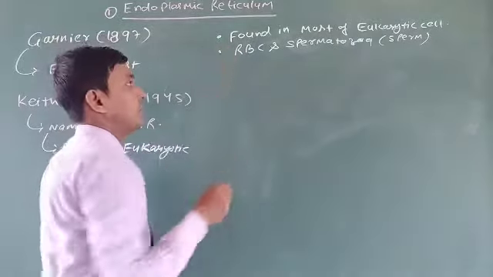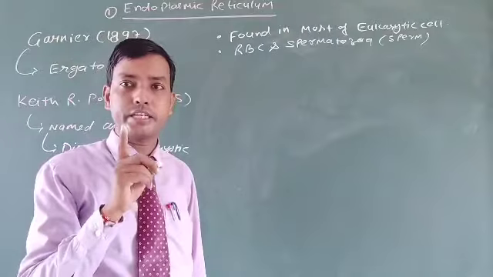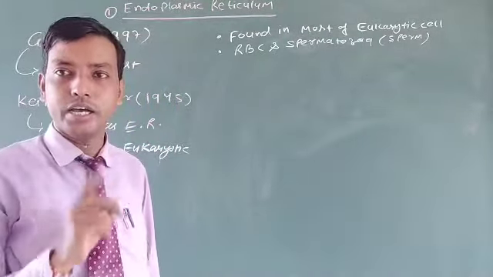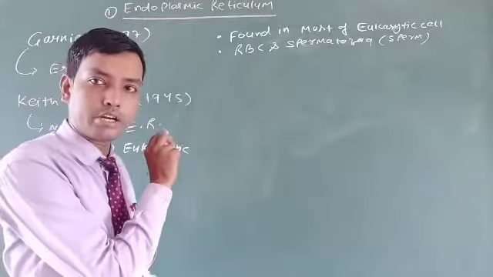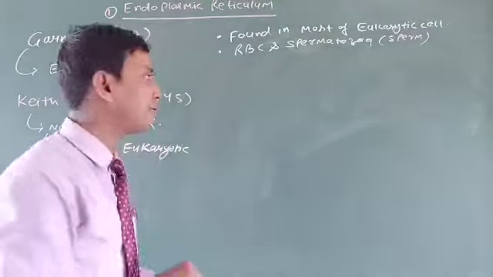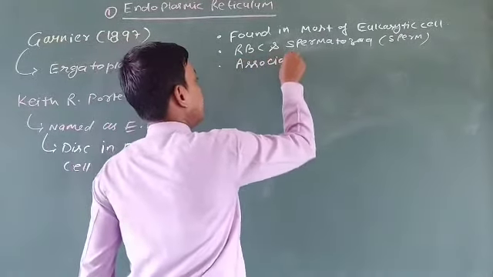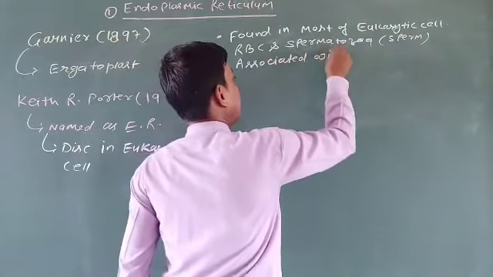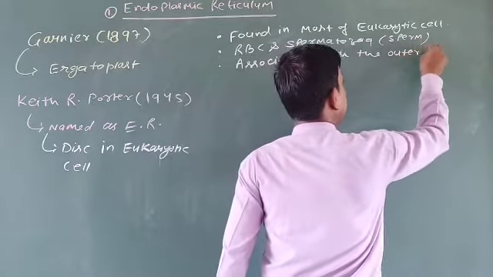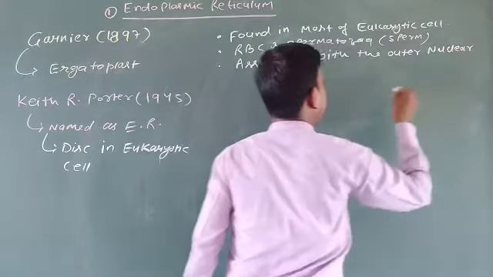Now the basic features of the endoplasmic reticulum: after drawing the structure, later I will describe the important features. So first of all, let me draw the structure. As you all know, it is associated with the outer nuclear membrane.